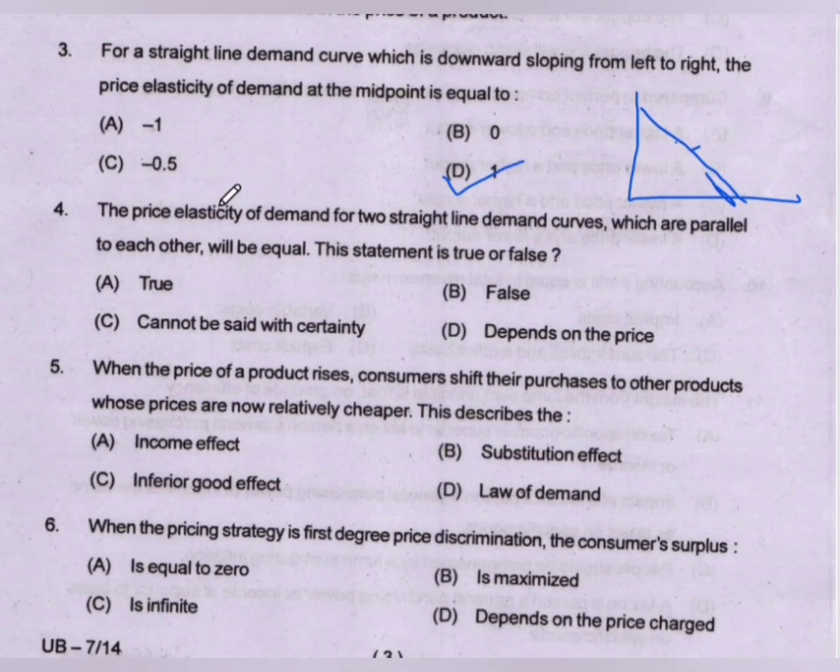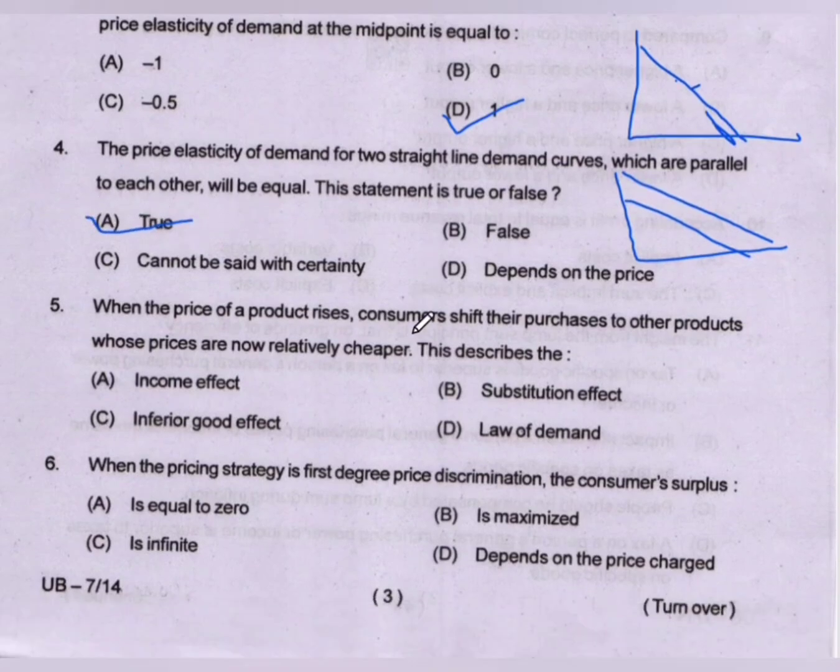Question number 4. The price elasticity of demand for two straight line demand curves which are parallel to each other will be equal. This statement is true or false. This is the first demand curve, and this is parallel to the second demand curve. The price elasticity will be equal because their slope will be equal. So the correct answer is that this statement is true.